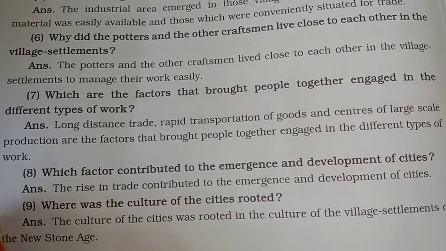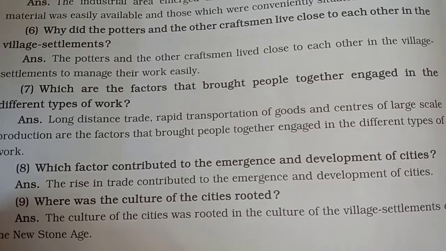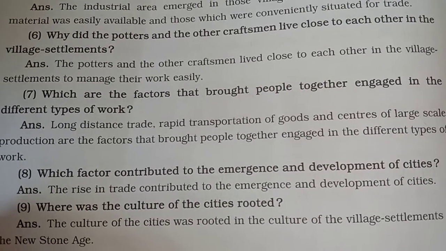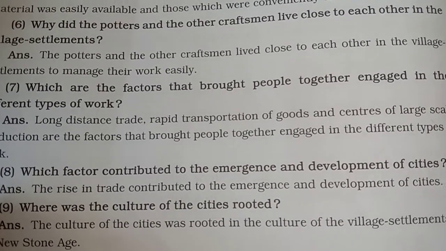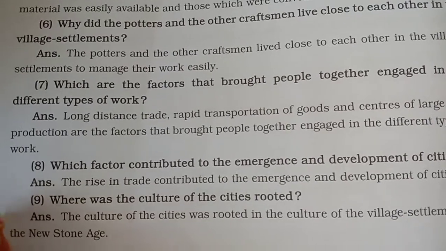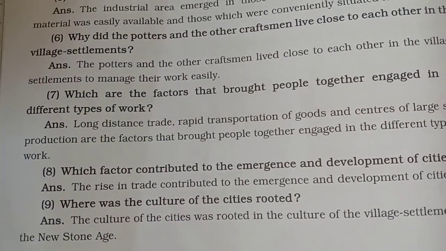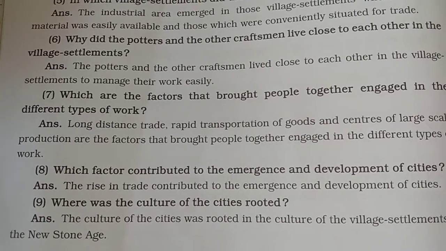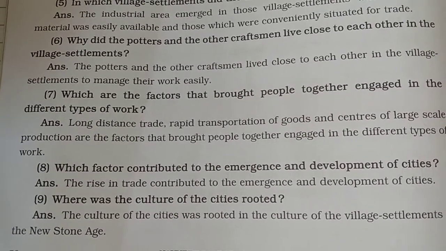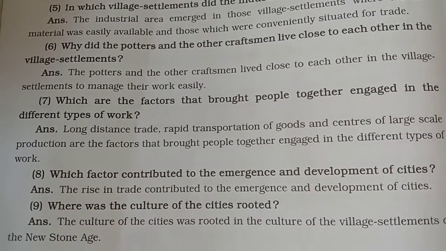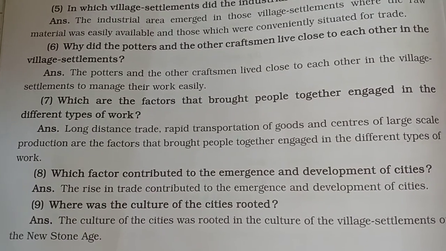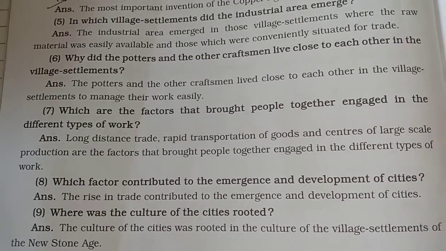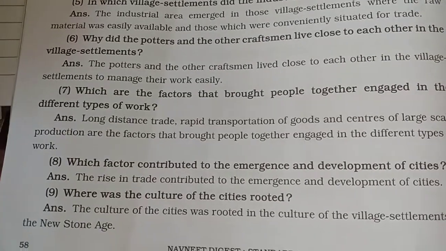Long distance trade, rapid transportation of goods and centers of large scale production are the factors that brought together people engaged in different types of work. Next question. Which factor contributed to the emergence and development of cities? The rise in trade contributed to the emergence and development of cities. Where was the culture of the cities rooted? The culture of the cities was rooted in the culture of the village settlements of the New Stone Age.